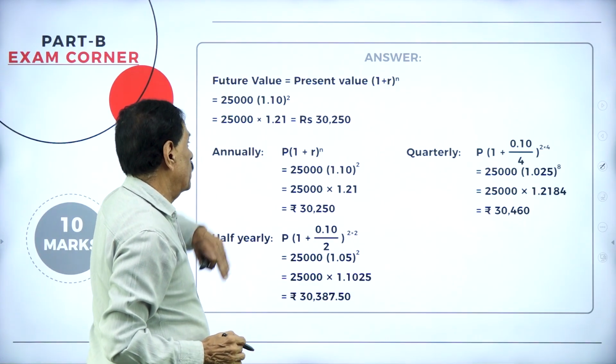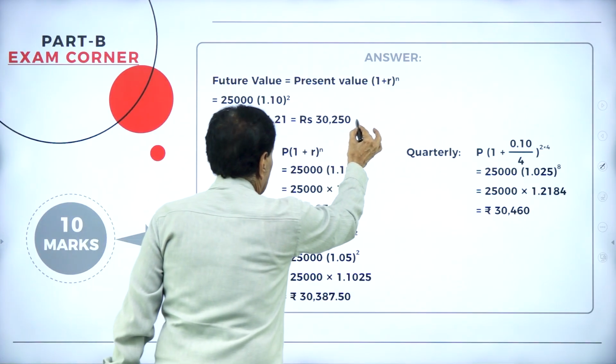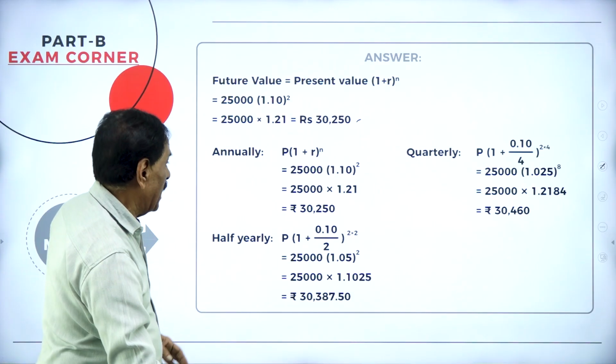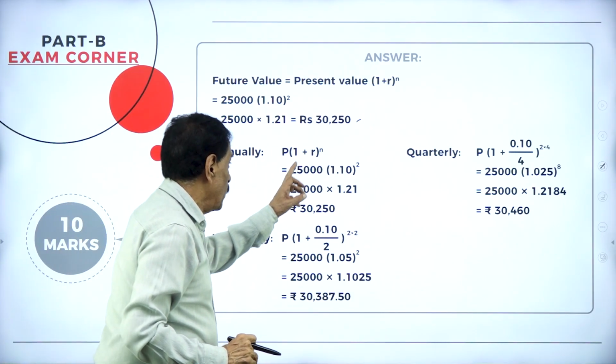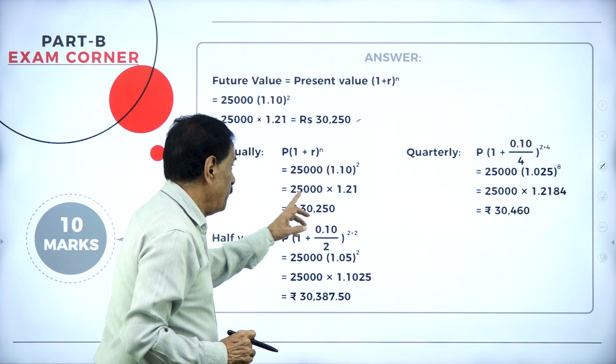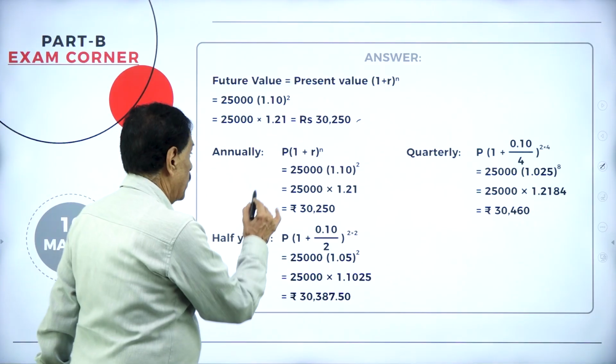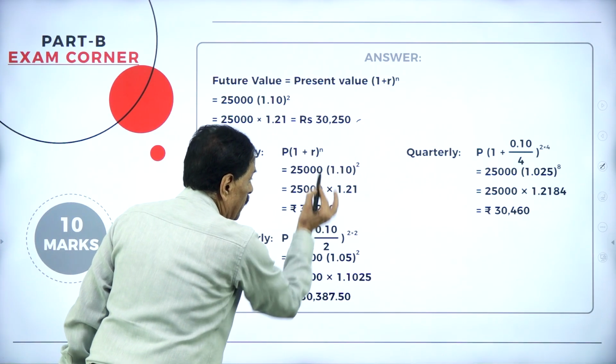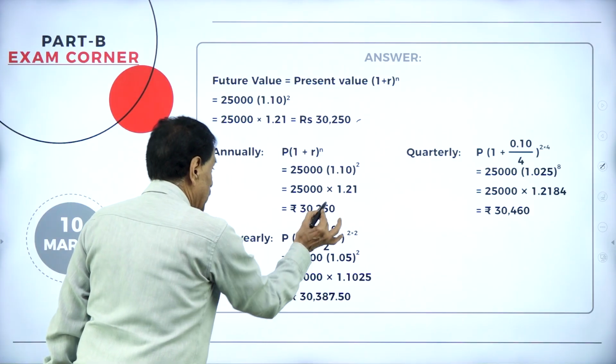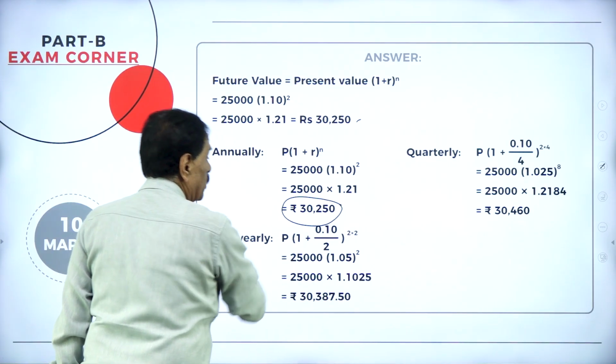So 25,000 times 1.21 is 30,250. That is applied annually. Present value into (1 plus r) to the power of n. 25,000 into 10% means 1.10 to the power of 2. 25,000, 1.10 to the power of 2 is 1.21. Multiply, you'll get 30,250.